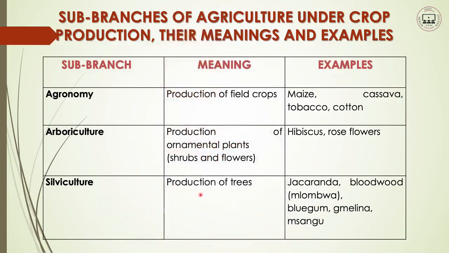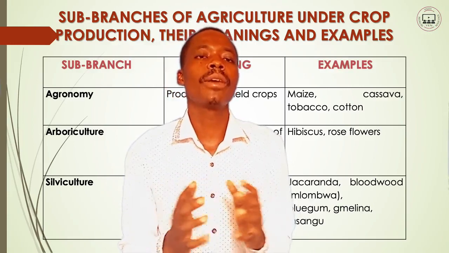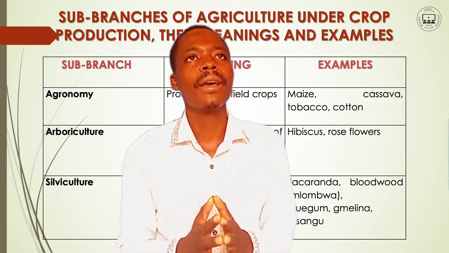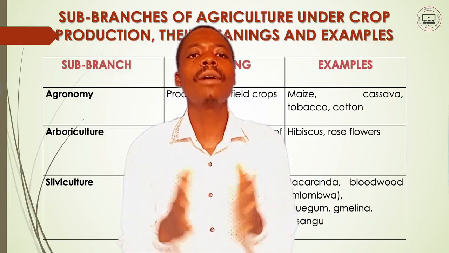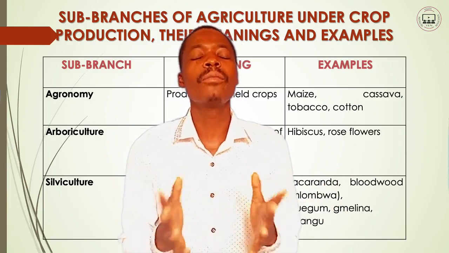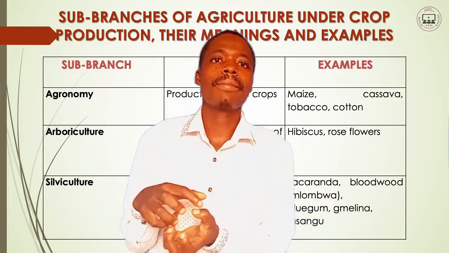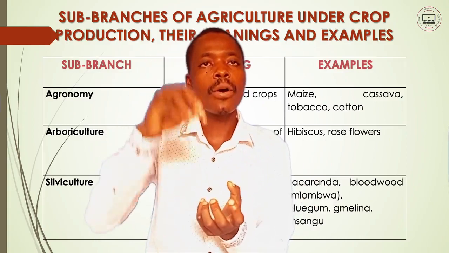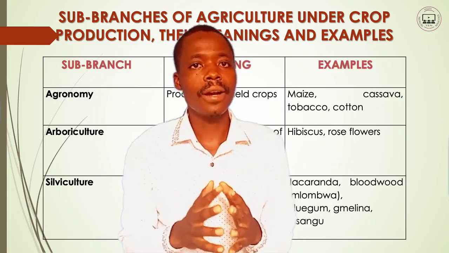Silviculture is the production of trees. Only trees. When people have planted forests, they have their woodlots. A person can plant a woodlot around or behind their home yards. That one, they are practicing silviculture because only trees are planted in that one. So that practice is silviculture.